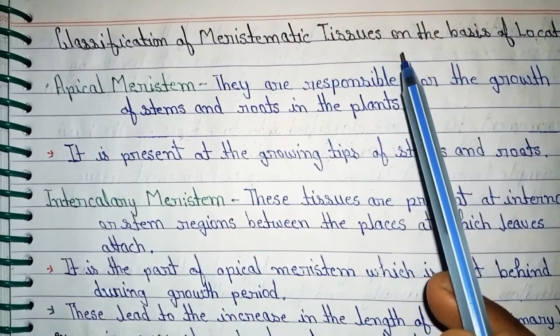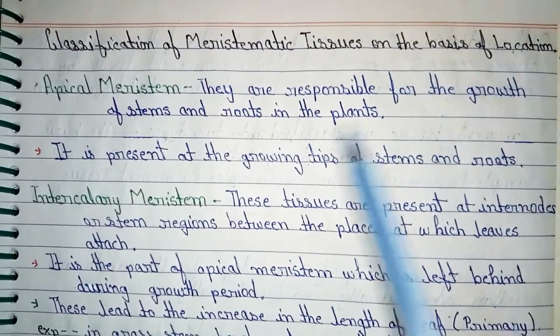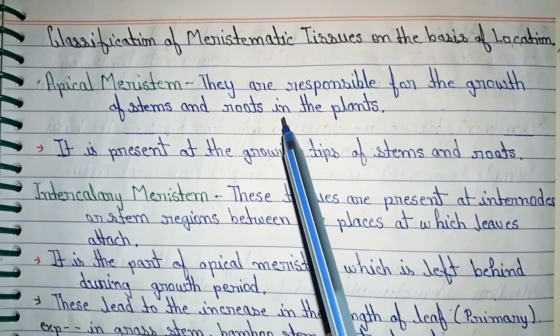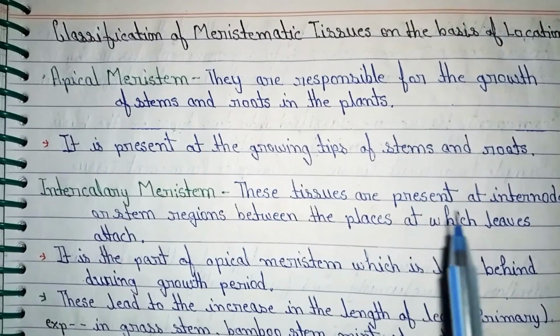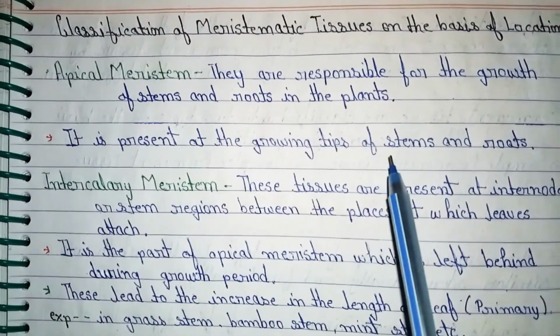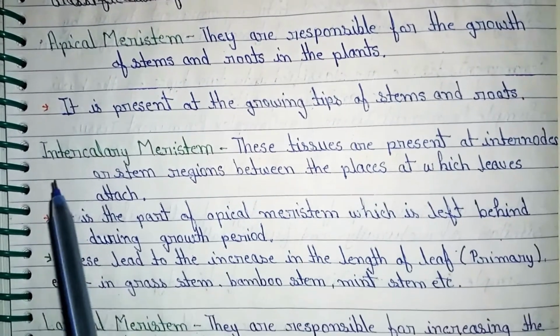Classification of meristematic tissue on the basis of location. Apical meristem. They are responsible for the growth of stem and roots in the plant. It is present in the growing tips of stems and roots.